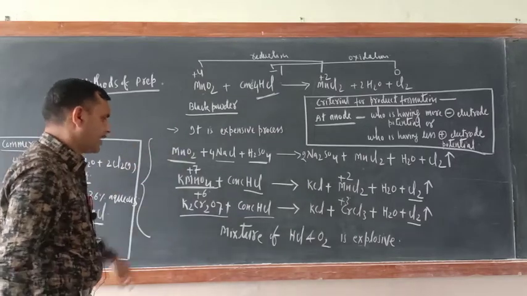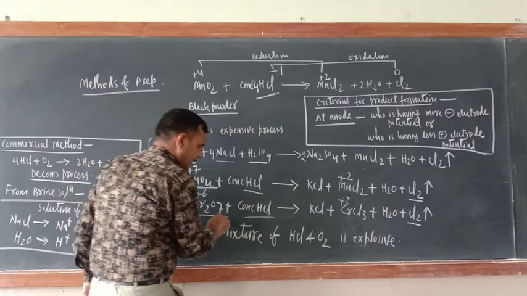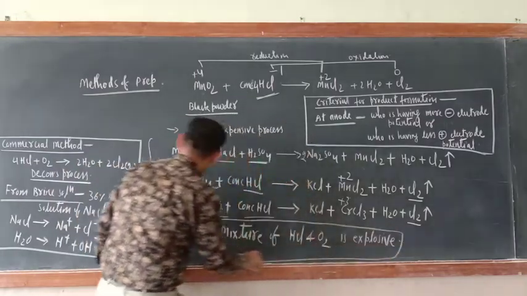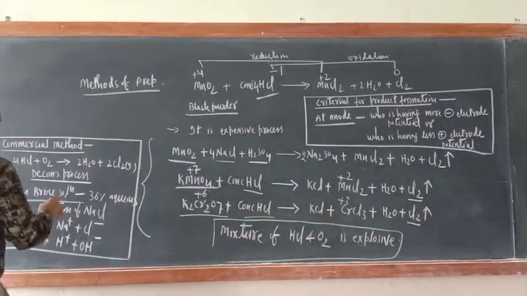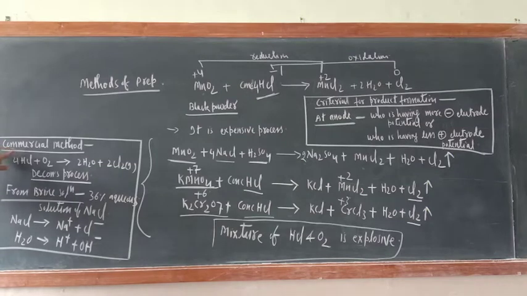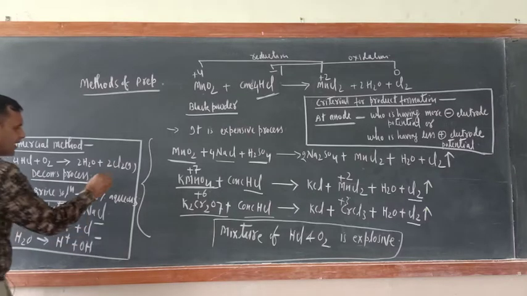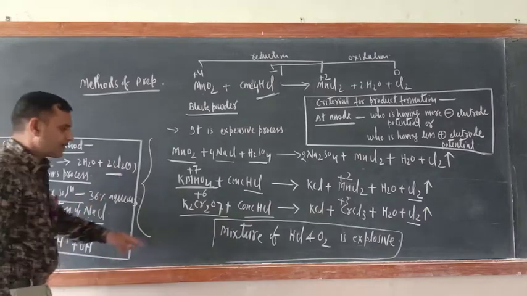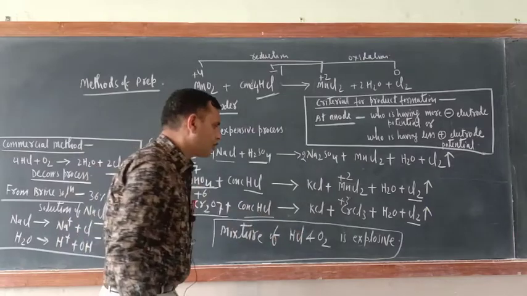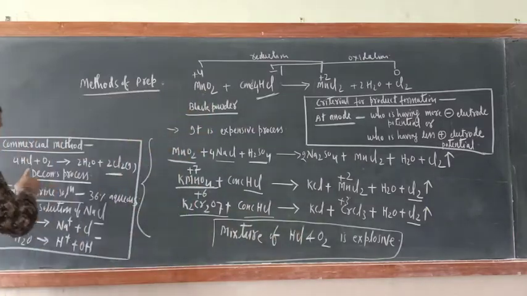Now try to understand, there is one commercial method. The commercial method name is Deacon's process. With the help of this process, we can prepare chlorine on a large scale. The mixture of HCl and O2 is explosive, and in Deacon's process the reactants are HCl and O2 only.